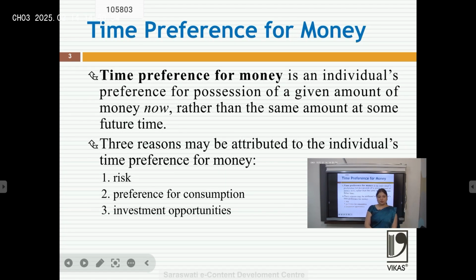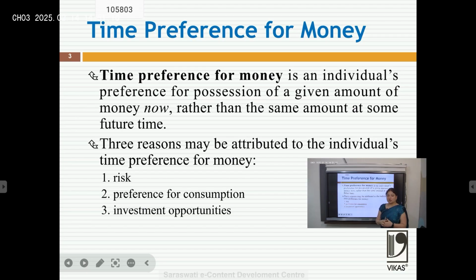Means if you get rupees 5,000 today and I will give you an option that I will return this 5,000 to you after 5 years, obviously an investor wants the money today. That is called the time value of money or time preference for money. Time preference for money is an individual preference for possession of a given amount of money now rather than the same amount of money at a future time.